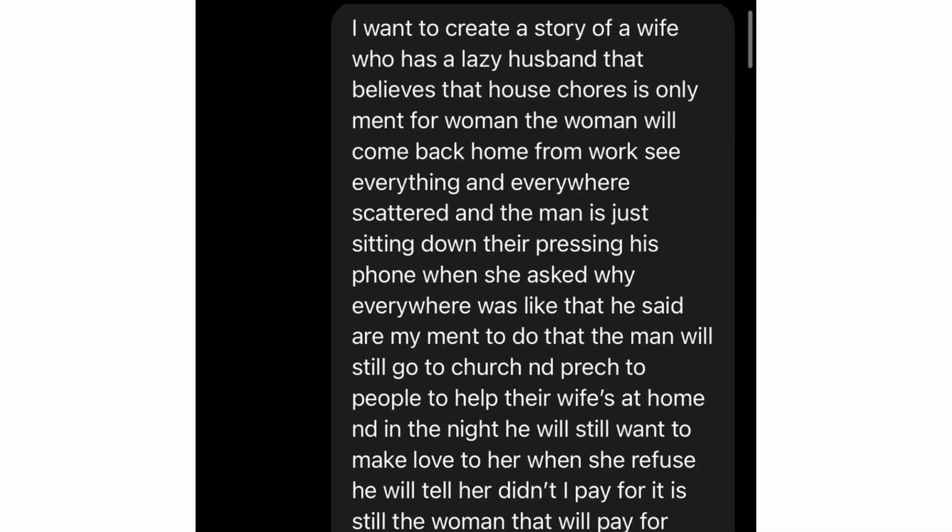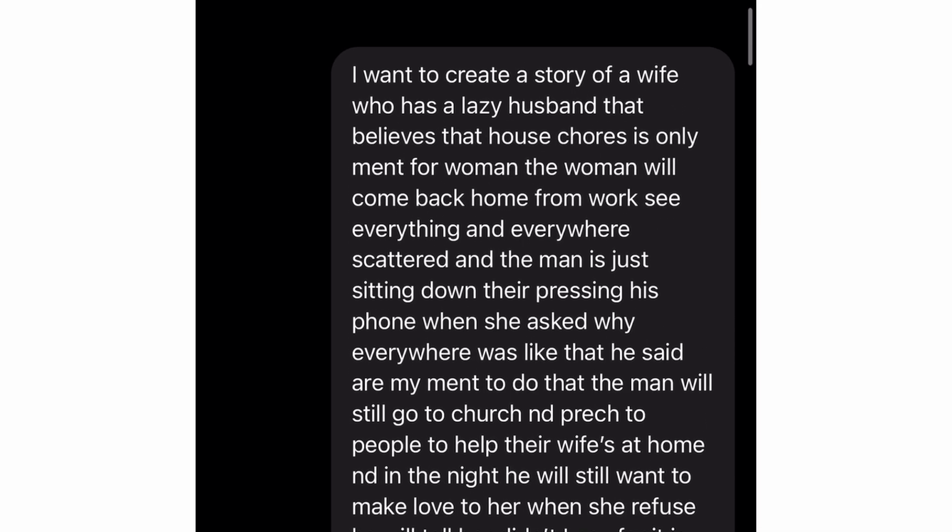So let's dive into it. So the first thing to do is to have an idea of the kind of story you want to create. Like you can imagine a story, maybe something that happened around you or any type of story. You need to have an idea first.